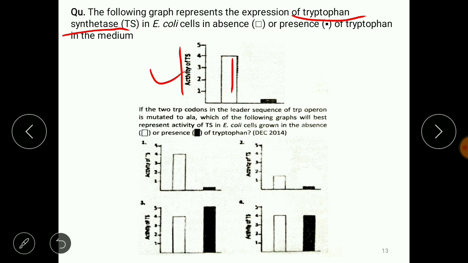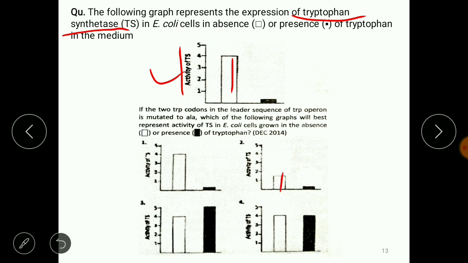See, if the tryptophan is replaced by the alanine in region 1 of the leader sequence, then the ribosome complex is not supposed to wait for the tryptophan, right? So the activity of tryptophan synthase will be less, of course.